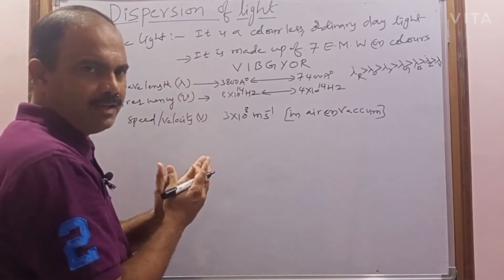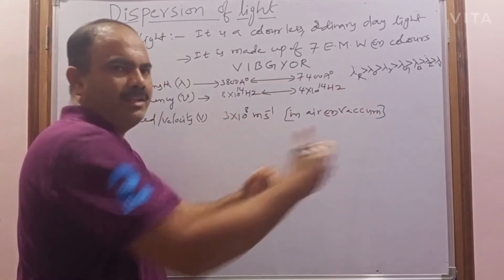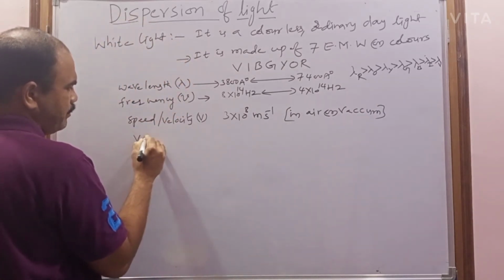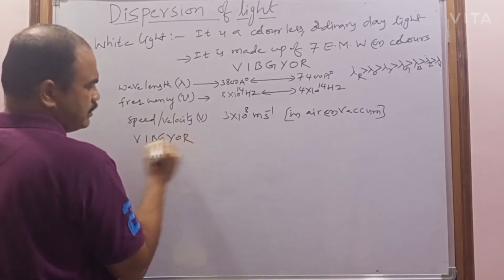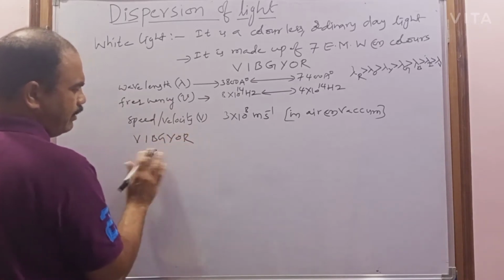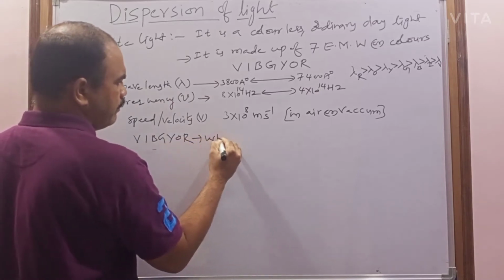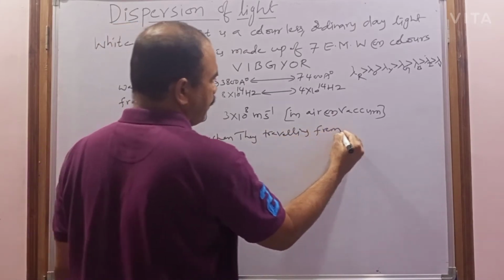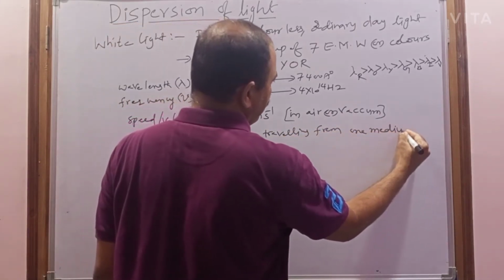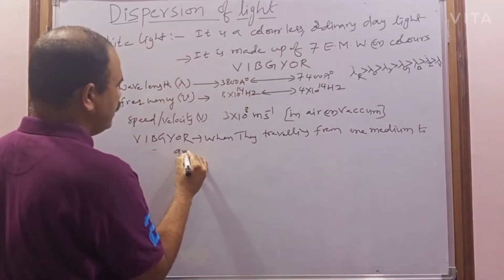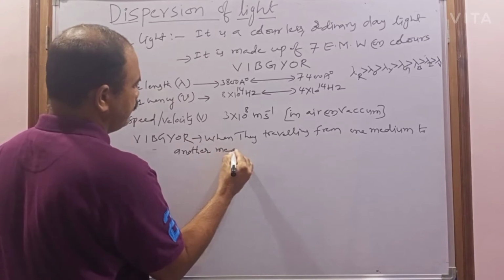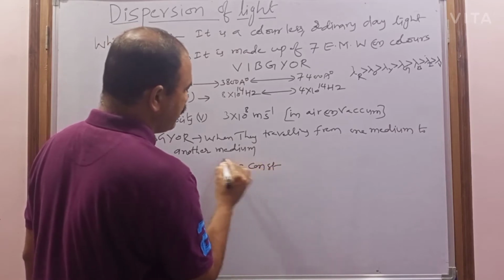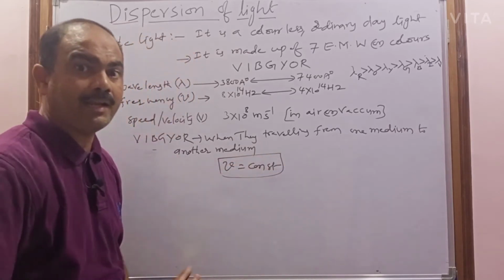But when the 7 colors are traveling from one medium to another medium, and which colors? VIBGYOR. When they are traveling from one medium to another medium, the frequency will be constant. The frequency cannot be changed, and the color cannot be changed.